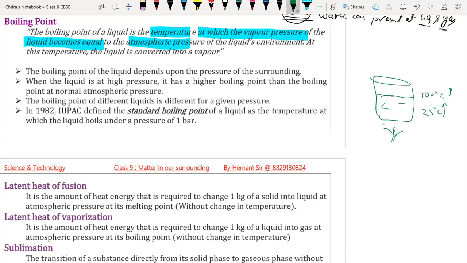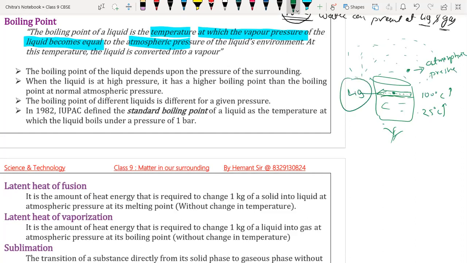We have surface particles here, and their vapor pressure becomes equal to the atmospheric pressure. We also have particles in our atmosphere. Suppose here it is atmospheric pressure, and here we have liquid.